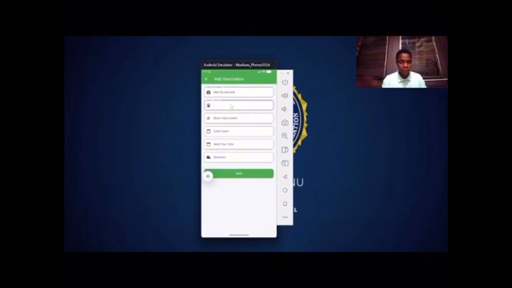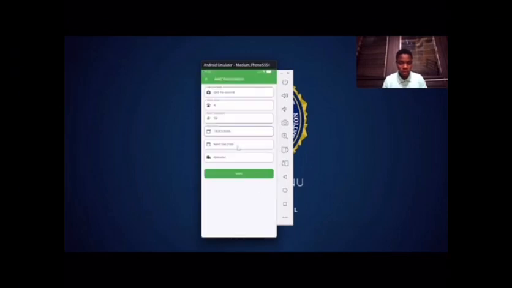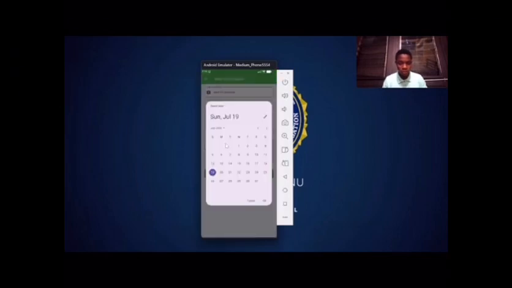And the batch name. So which type of birds were given those vaccines. Let's choose A, and number of birds vaccinated, maybe 50, and the date you give them the vaccine. Let's choose 10th, that's some weeks ago, and the next vaccine that you give will probably be, maybe let's take 31st.